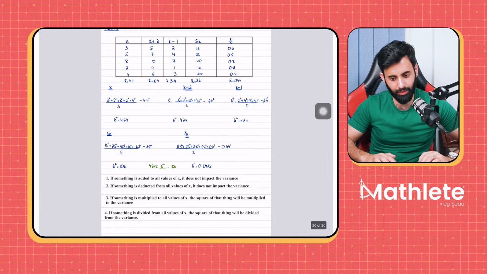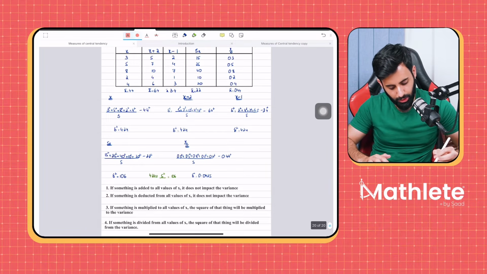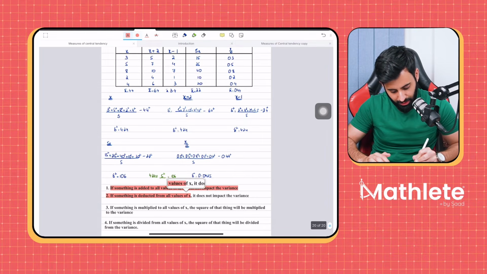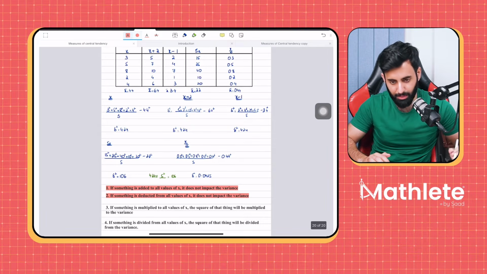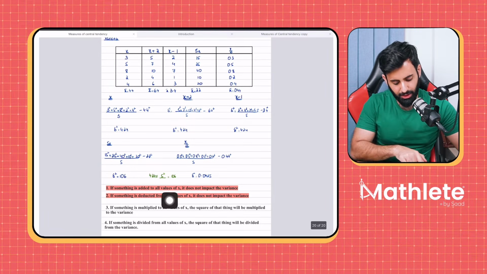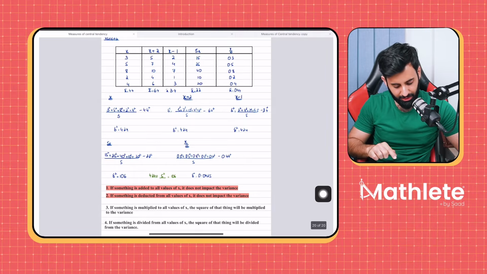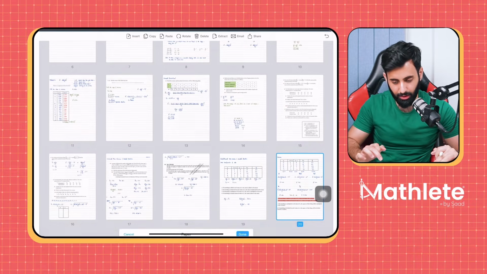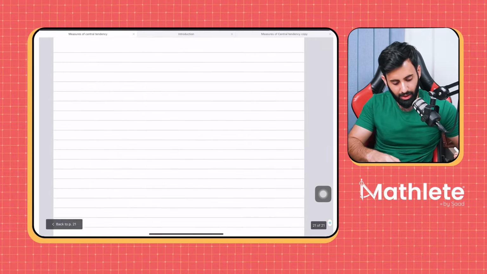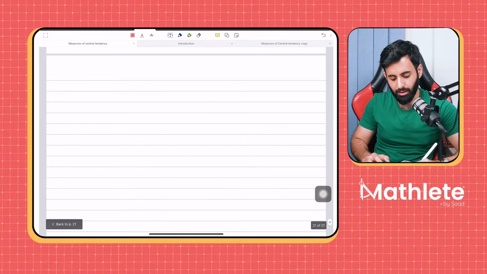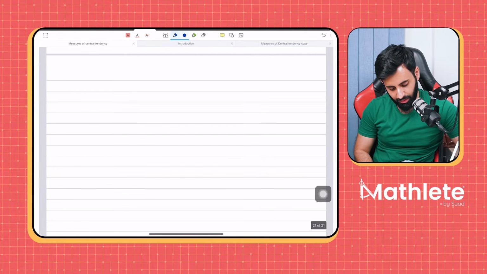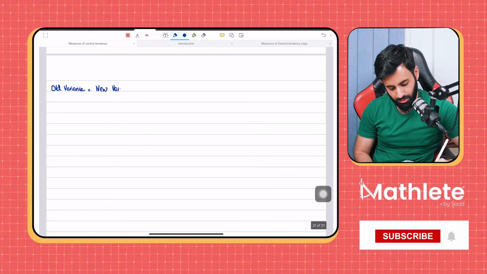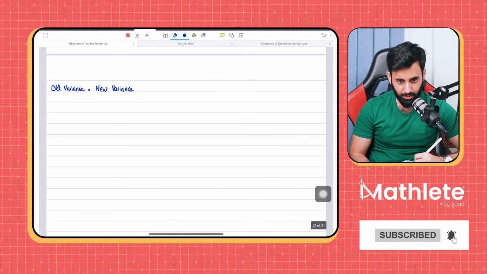Okay, now our main focus is going to be on the first two statements. You will not come across data sets where something is multiplied or divided by all values of x. Mostly you will notice that either something is added or something is subtracted. So if something is added or subtracted, the variance stays the same. Agreed? So what does that mean? That means the old variance equals the new variance.